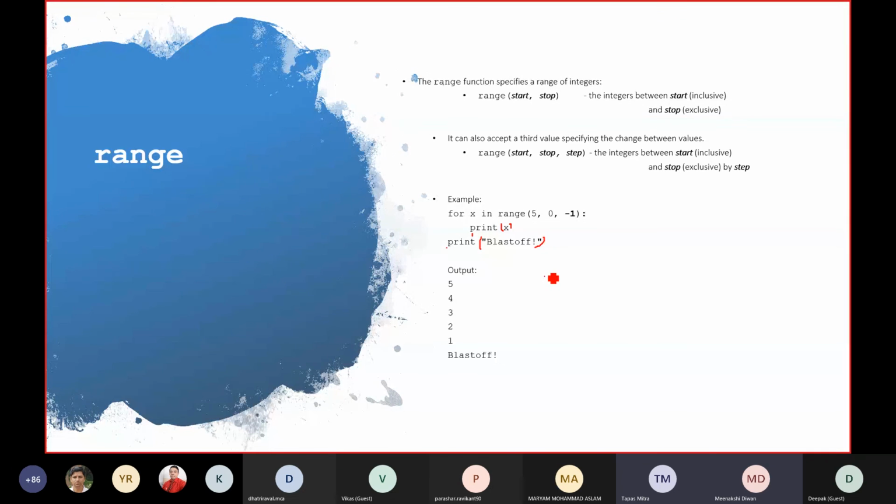Yes, sir. The blast off is coming after every number. Exactly. So it is repeating inside the loop. Every time, blast off. So 5 times blast off will be there. If you do it before, then only 1 time will be there because that's not in the loop. So in the loop and outside the loop, those are two different things.